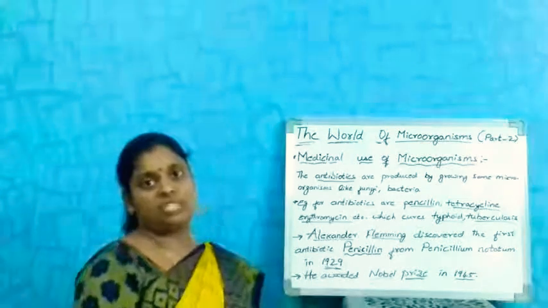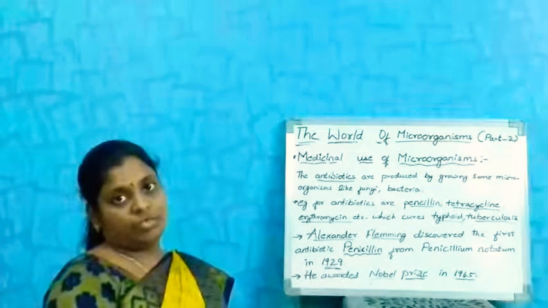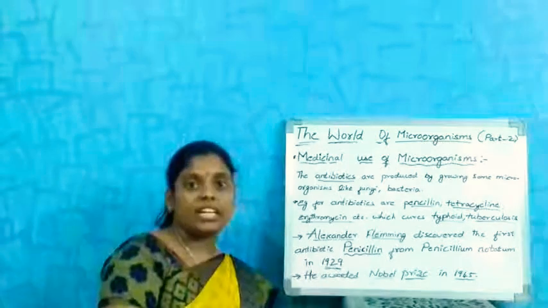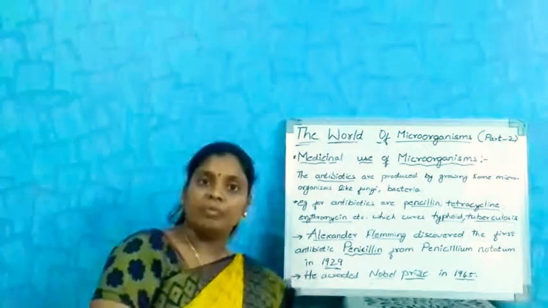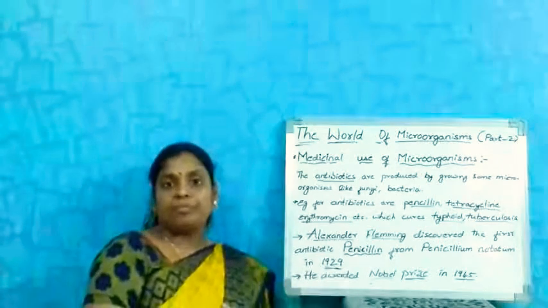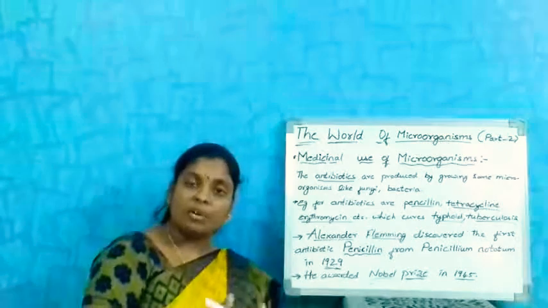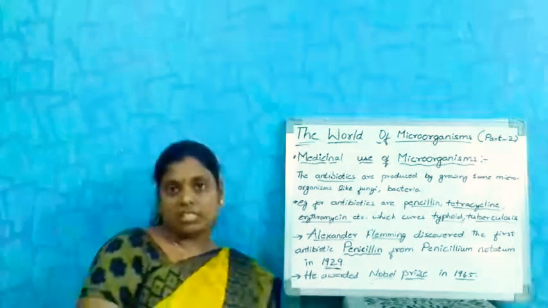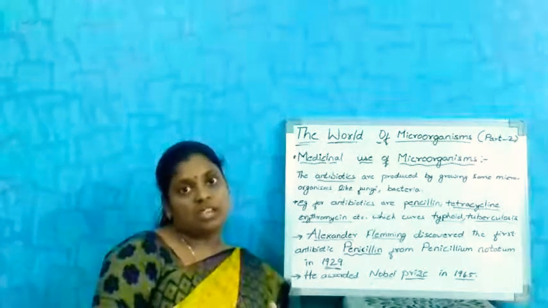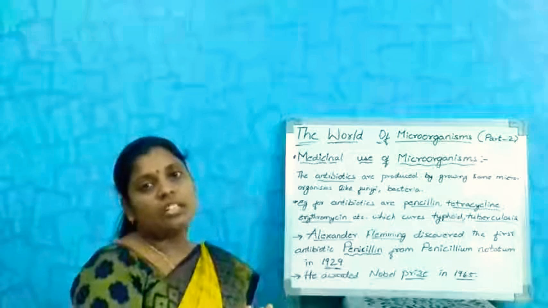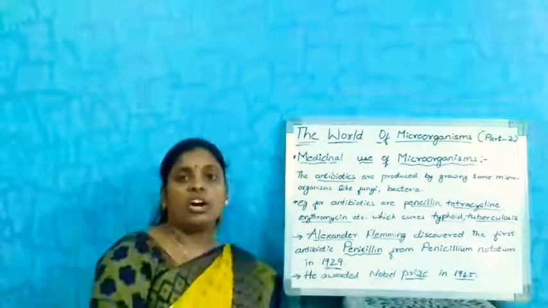Why do we get infections? Microorganisms enter into our body. If our immune system is proper and our body is strong, the white blood cells are ready to fight against that foreign organism.